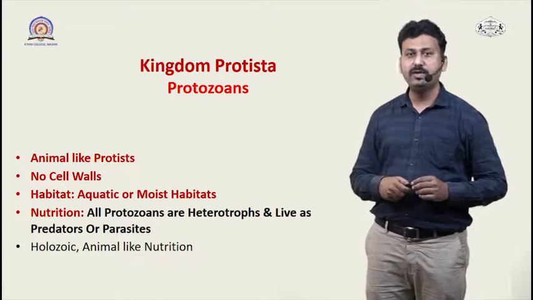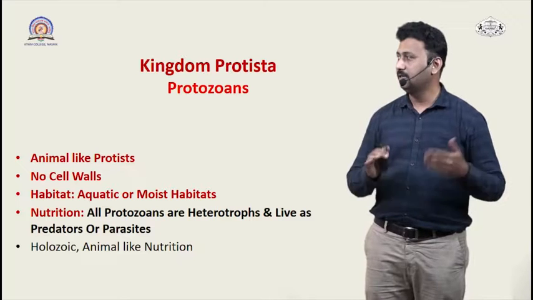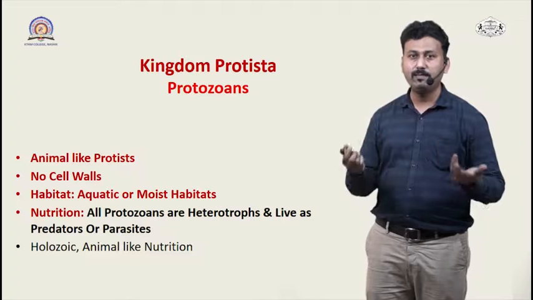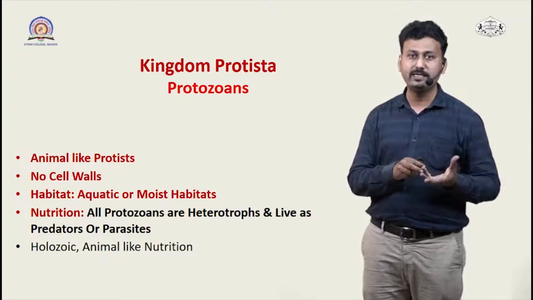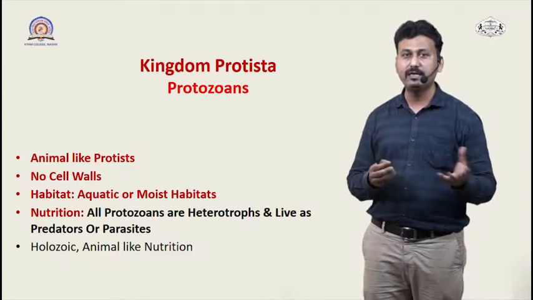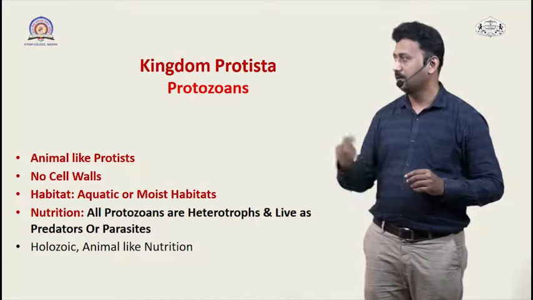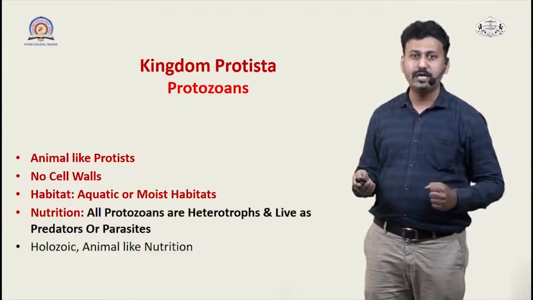If we see the nutrition of the protozoans, they are basically heterotrophic in nature, and sometimes they can be predators or parasites. By parasites we mean that they are dependent on the host body cell, and by predators we mean that they require some organism as their food. So they show animal-like nutrition, which is the holozoic mode of nutrition.